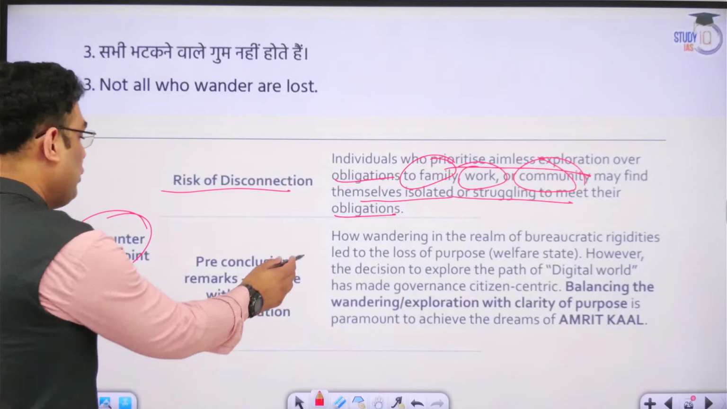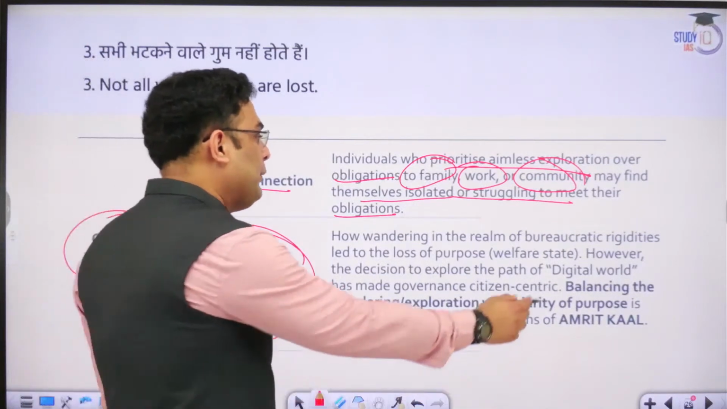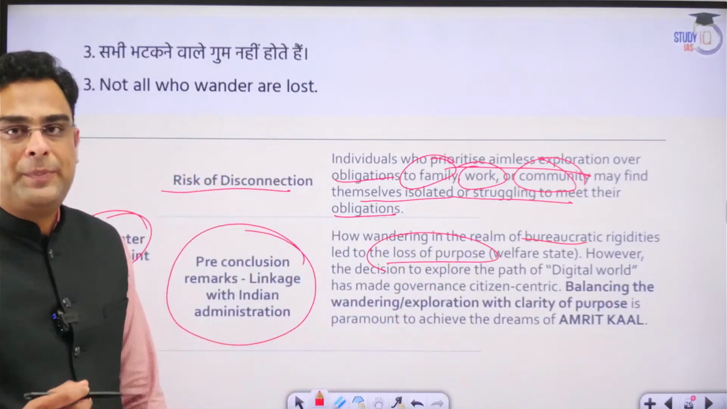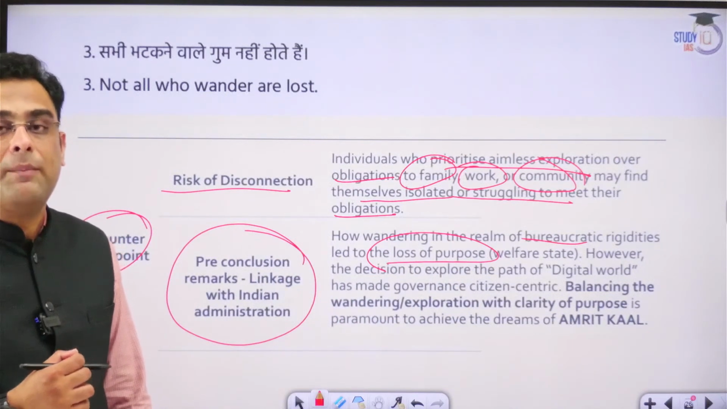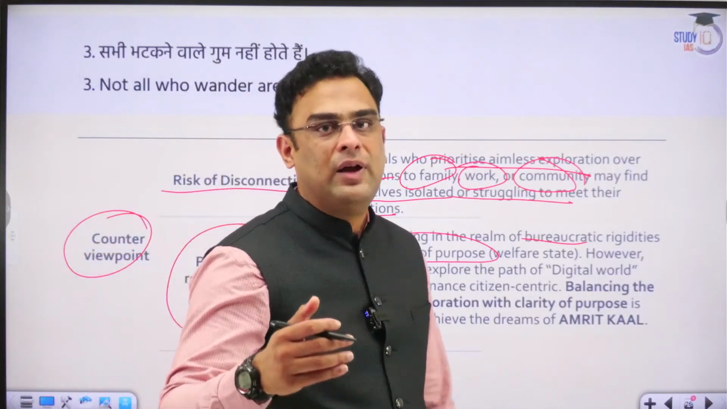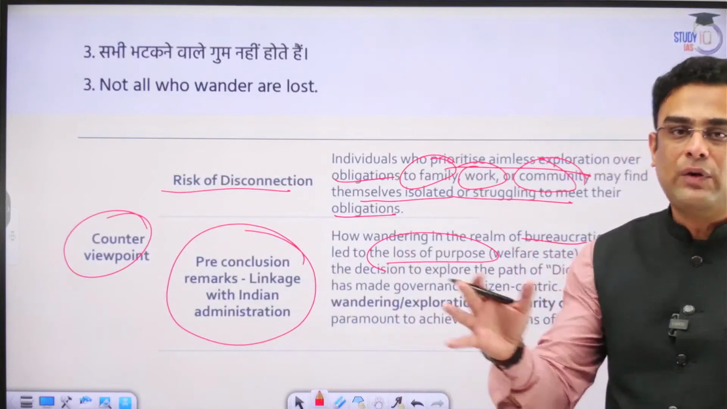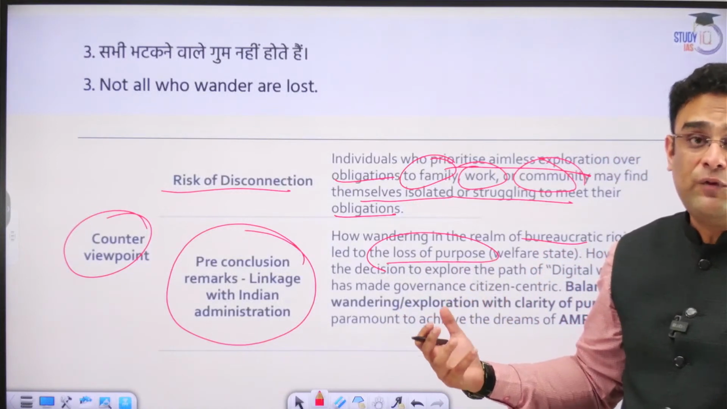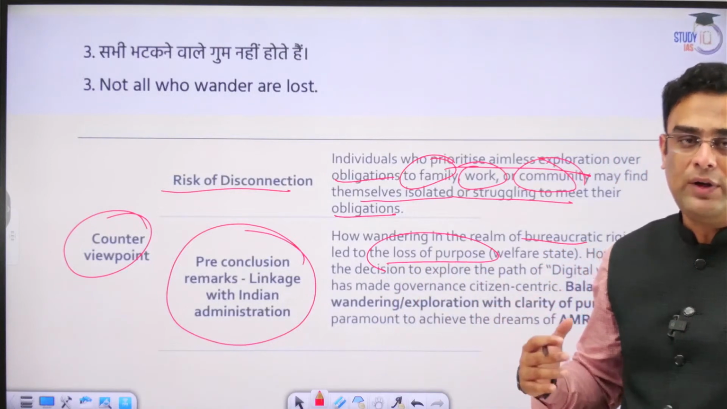Okay. Pre-conclusion remark, linkage with Indian administration. How wandering in the realm of bureaucratic rigidities led to loss of purpose. The nature of the Indian state is that of a welfare state. But because of overemphasis on rules, regulations, systems and procedures, often what do we see? That in the maze of bureaucracy, the real purpose actually gets lost. That kind of wandering often hurts the real purpose that the state has set out for itself.